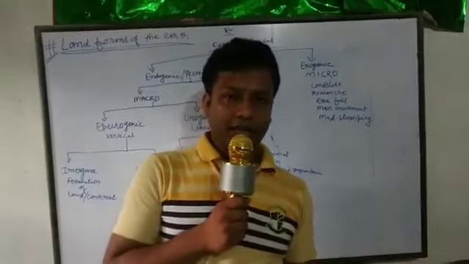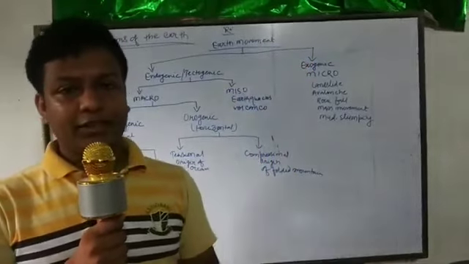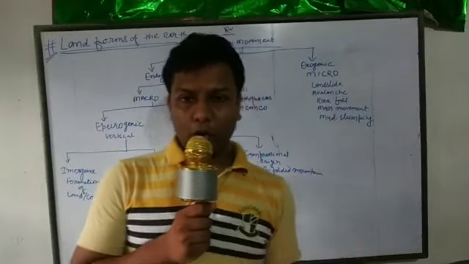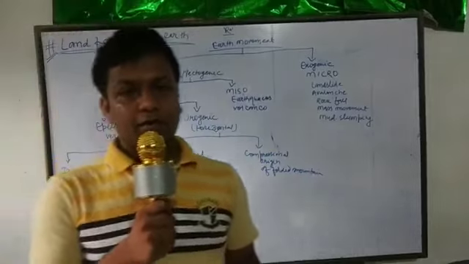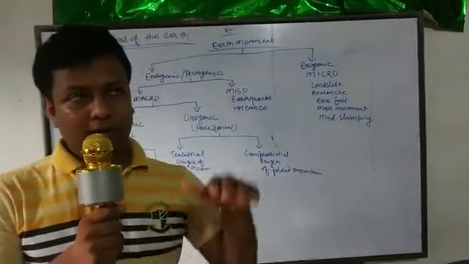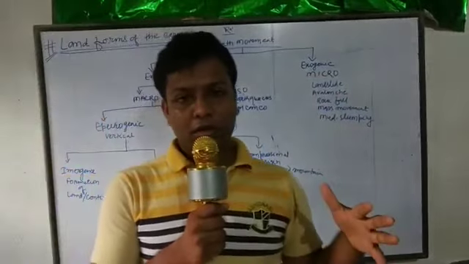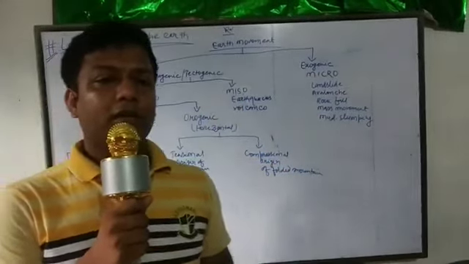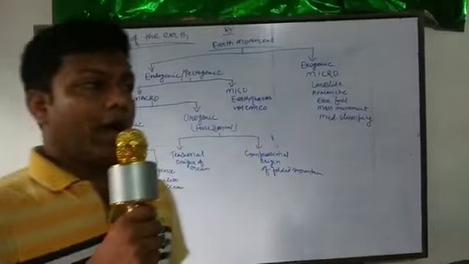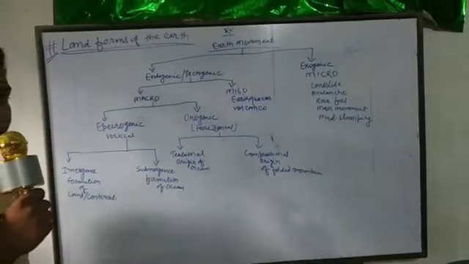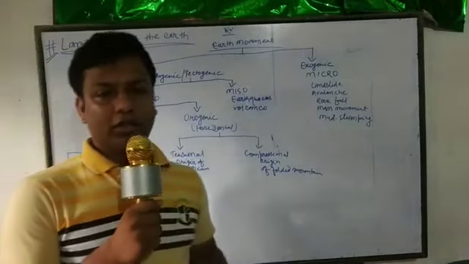That means continent, mountain, plateau, and ocean types. Not ocean, but landform only. We have what? Mountain, plateau and plain. We have to discuss all these things in this chapter.